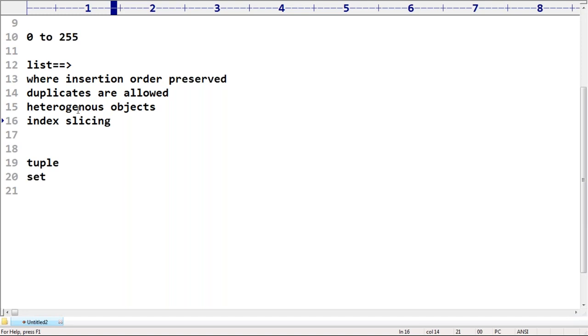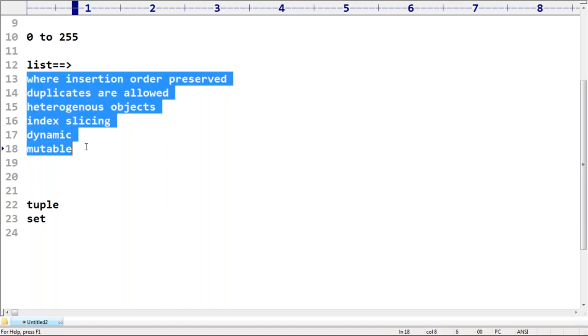Next, sir, list is dynamic in nature. Next, and after that, list is mutable. Once we create a list object, happily we are allowed to change its content, no problem at all. Remember that, sir. These are the properties related to the list.